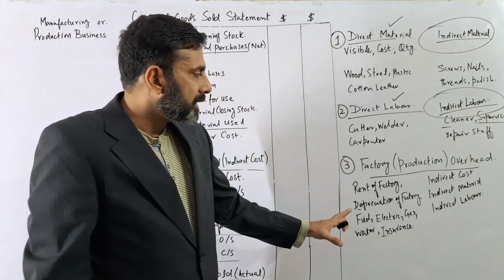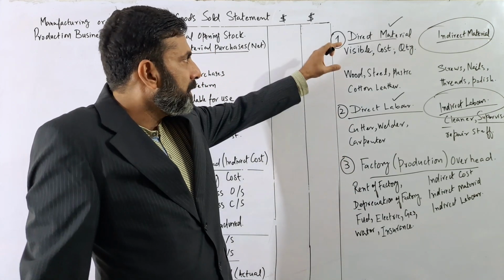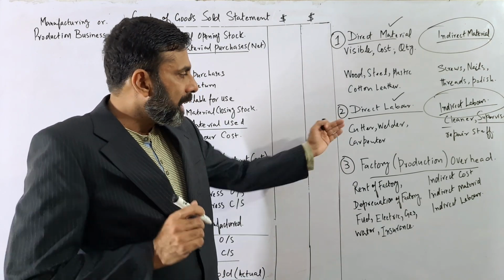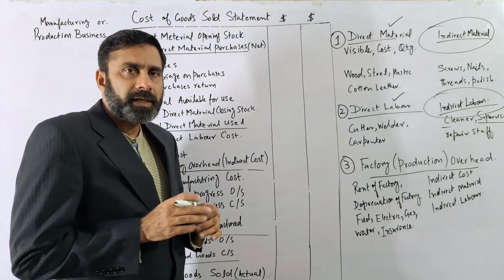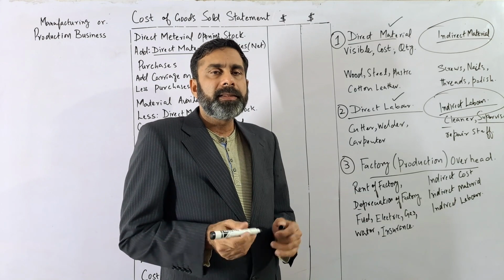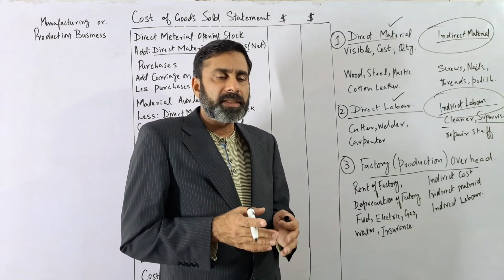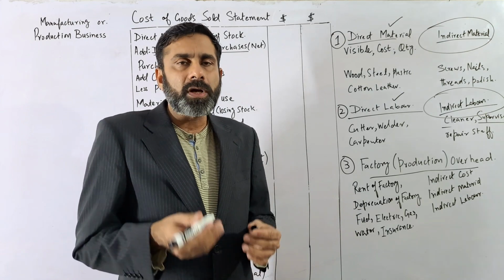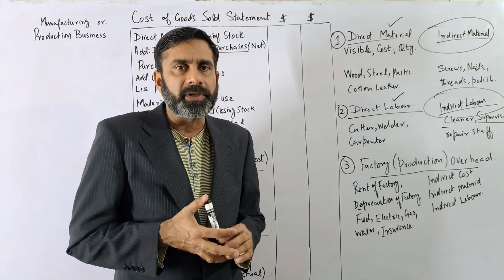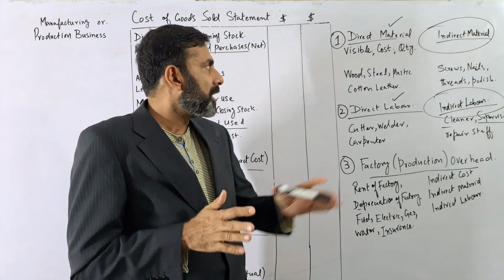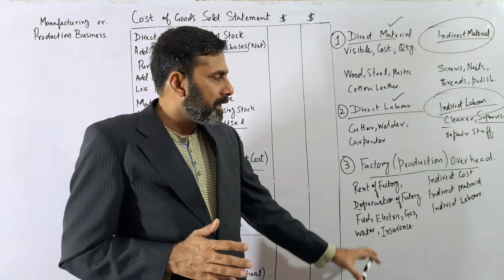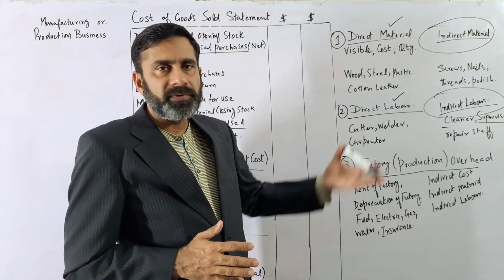So three main things are included in the manufacturing process: direct material, direct labor, and the factory overhead. If we add these three, the direct material cost, direct labor cost, and the factory overhead, that is called the cost of production, or the cost of manufacturing. So the total manufacturing cost has three parts: direct material, direct labor, and the factory overhead. And factory overhead includes all the indirect costs associated with the production.